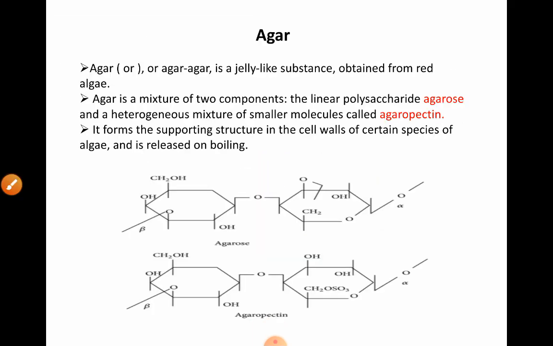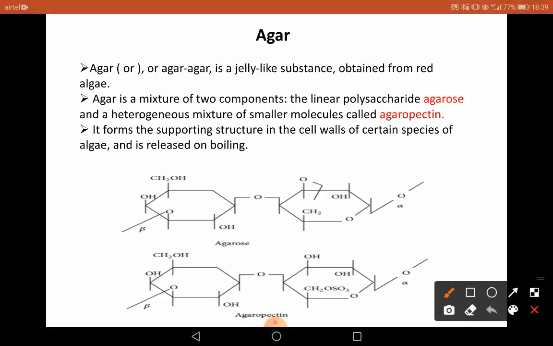The other important polysaccharide of discussion is agar, or sometimes it is also called agar-agar, a jelly-like substance obtained from red algae. Agar is a mixture of two components, the linear saccharide agarose and a heterogeneous mixture of smaller molecules called agaropectin. So it has agarose and agaropectin. It forms the supporting structure in the cell walls of certain species of algae and is released on boiling. And we use agar-agar in a lot of culture media.